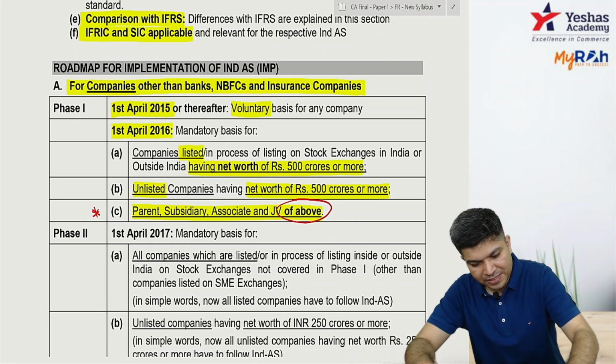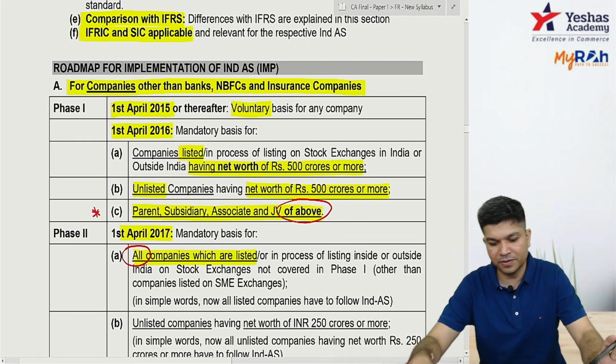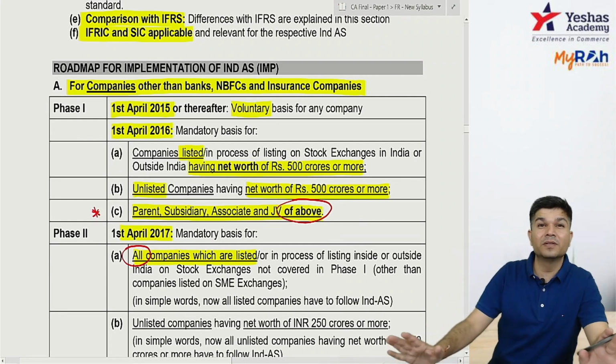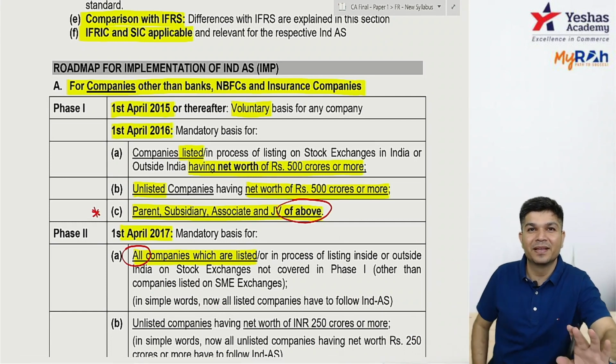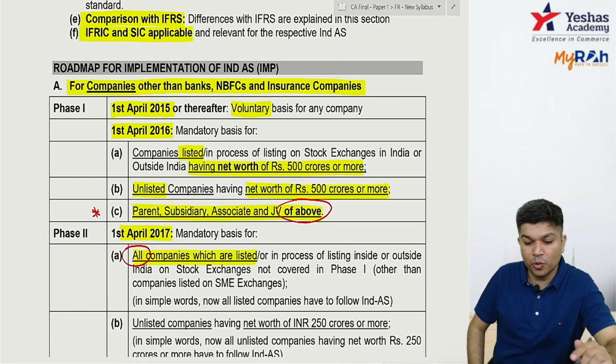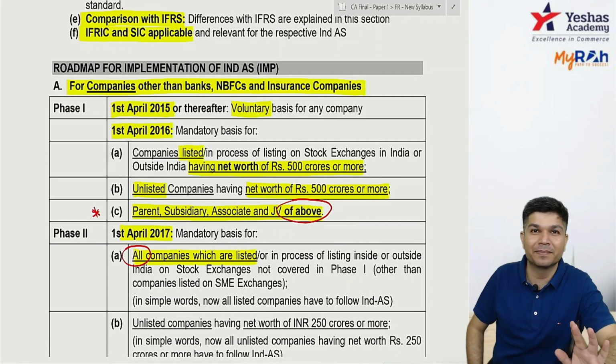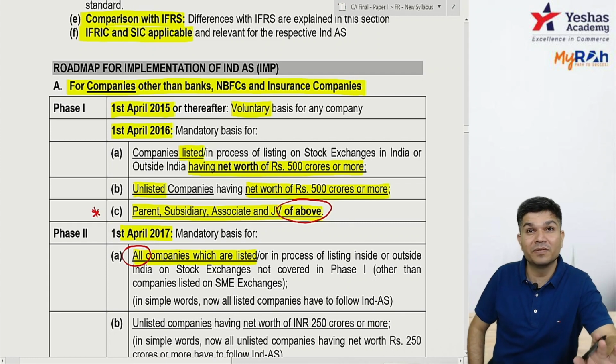Okay, this was phase 1. Now from phase 2 onwards, all listed, irrespective of net worth. So sir, I'm a listed entity, net worth is 10 crore. I'm a listed entity, net worth 10 crore, phase 2 onwards applicable to this. All listed or in process of listing, both are covered.